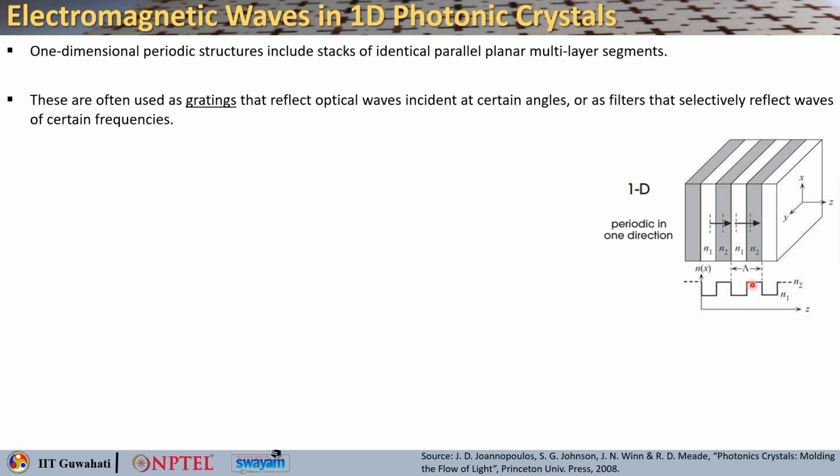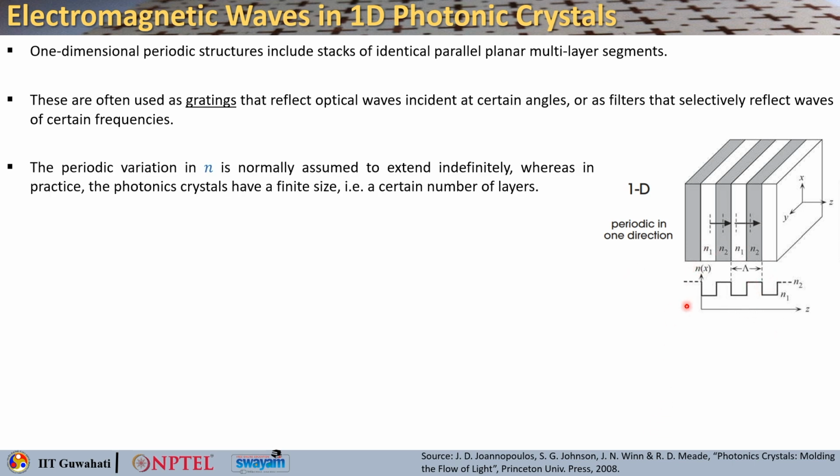What is important here to see is that you have a periodic variation of the refractive index. If you plot the refractive index n, this is along the z direction. What you see here is low. When you encounter the darker medium, it is high. Again the white medium, that is low, and so on.